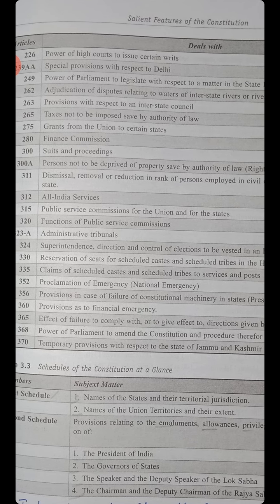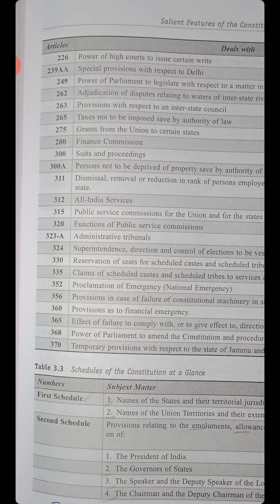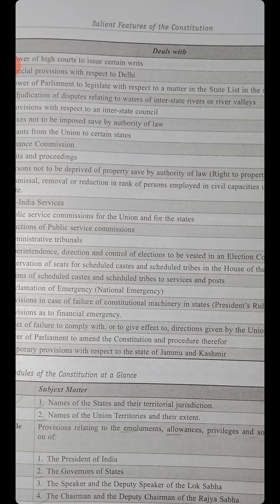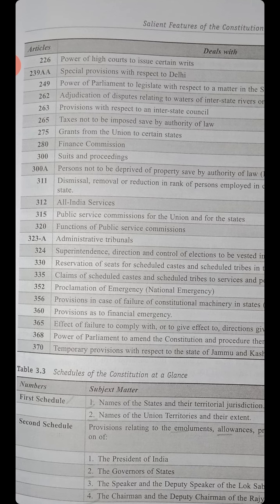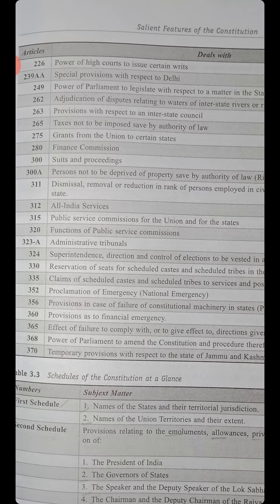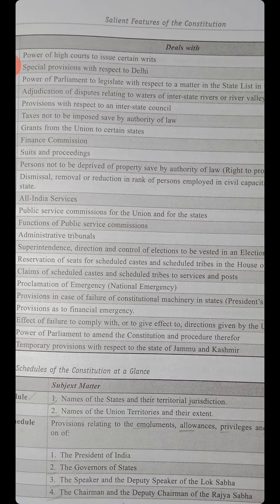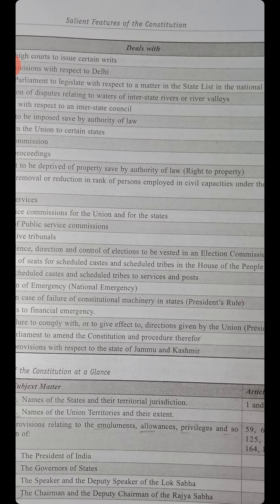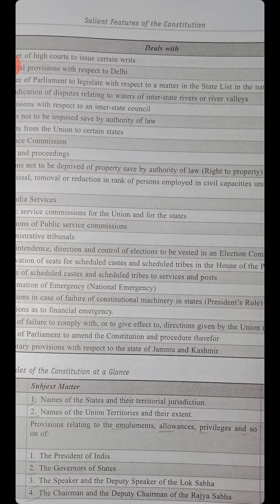Schedules of the Constitution at a glance. First schedule: names of the states and their territorial jurisdiction, names of the union territories and their extent. Second schedule: provisions relating to the emoluments, allowances, privileges, and so on.